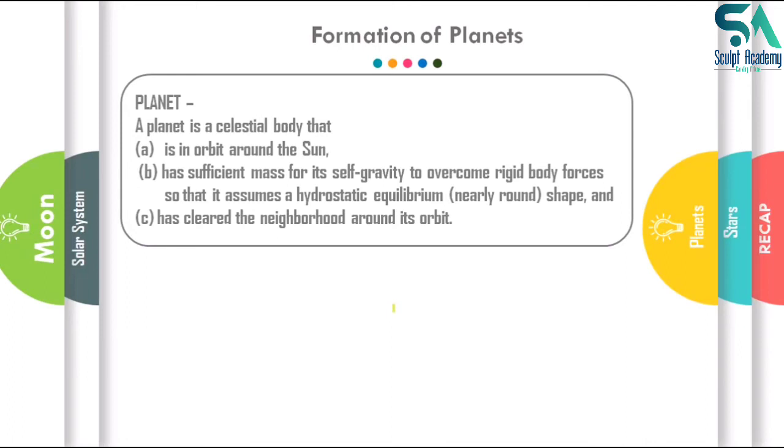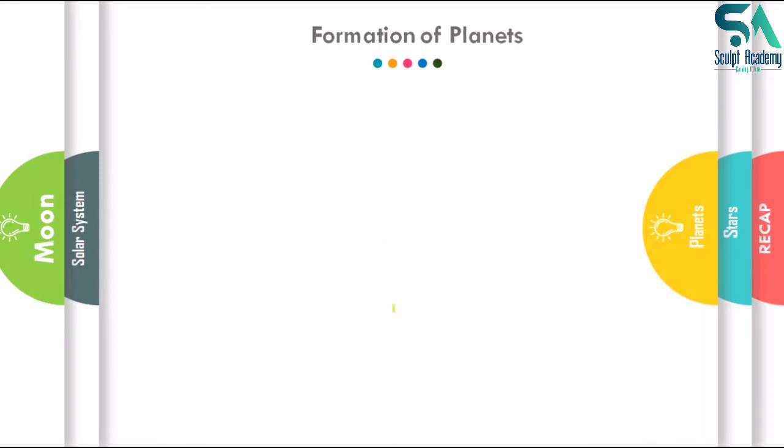Also, it has cleared the neighborhood around its orbit, meaning all the things around the orbit have been cleared by the planet. It is large enough to clear those particles coming across in its orbit. So these are three basic criteria which decide if a celestial body will be called a planet or if any other name will be given to it.